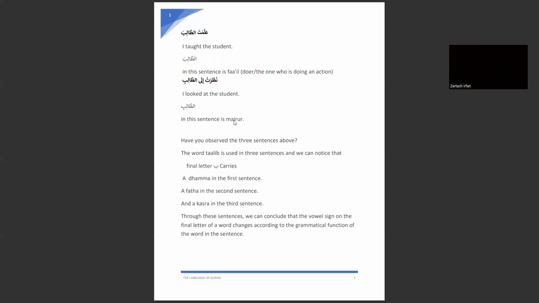The end of the word talib, the letter ba, has a dhamma, a fatha, and a kasra in these three cases. So through these sentences, we can conclude that the sign on the final letter of the word changes according to the grammatical function of the word in the sentence.